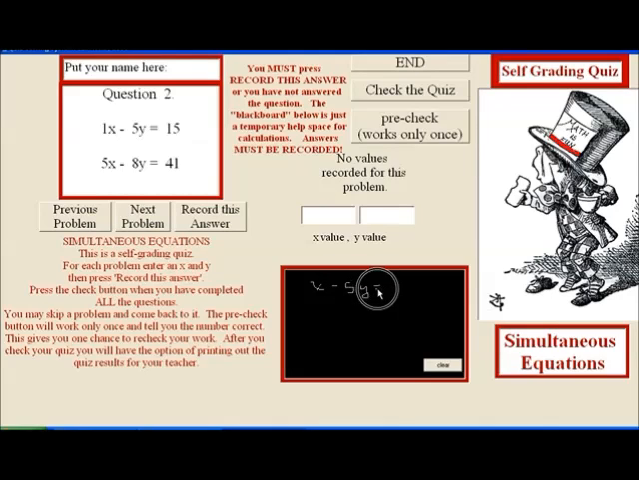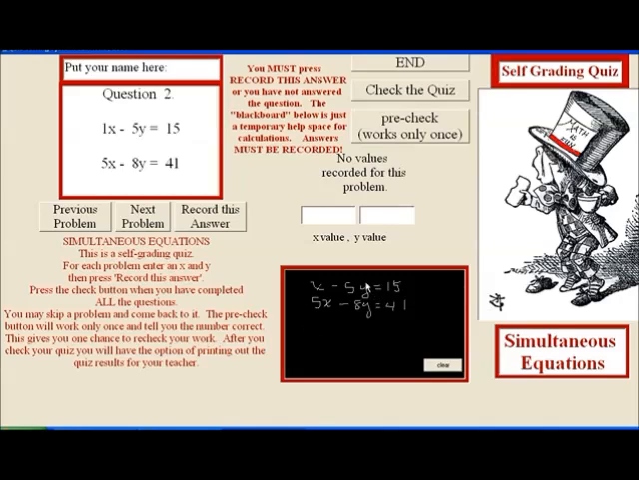Now this looks like I could use substitution if I wanted to, but like you kids, I prefer elimination. 5x minus 8y equals 41. And unless your teacher tells you that you have to use substitution, when I gave a test, I'd say, here's 10 problems. One of them must be worked by substitution, and one has to be worked by elimination, and the rest you can work any way you want, because we need you to learn both methods.